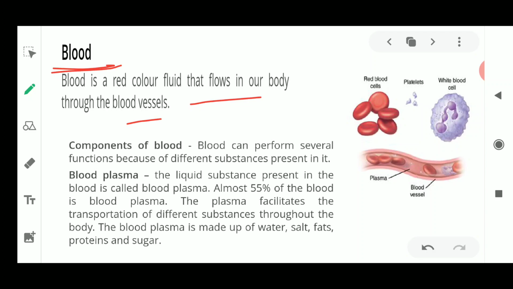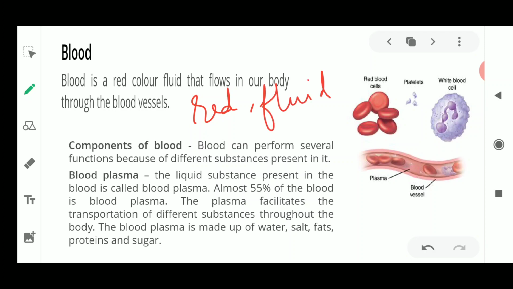Now you know that blood is a liquid. How will you define this blood? What are the characteristics of blood which you see? It is red in color. Okay, it is fluid in nature; fluid means it is liquid in nature and it flows. So it flows in the blood vessels. Now where is it flowing? It is flowing in the arteries and the veins of your body.